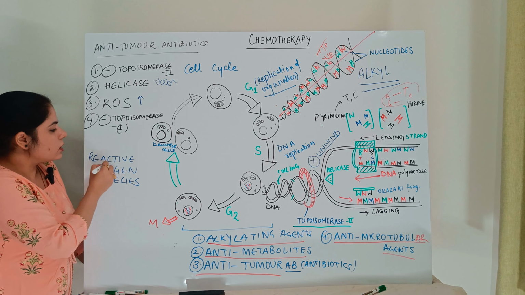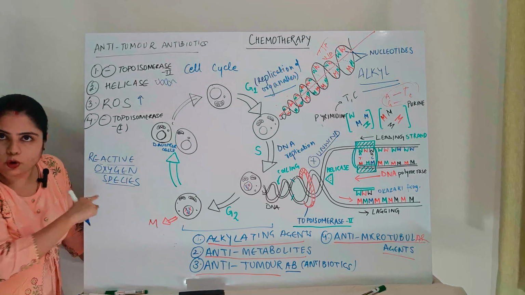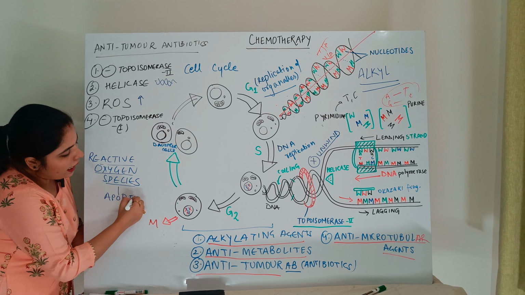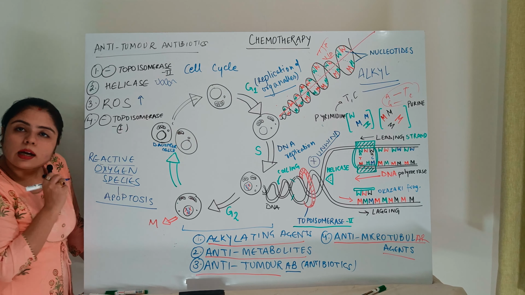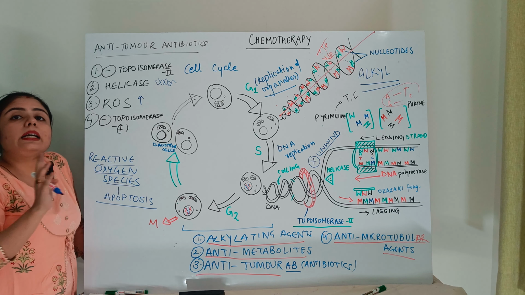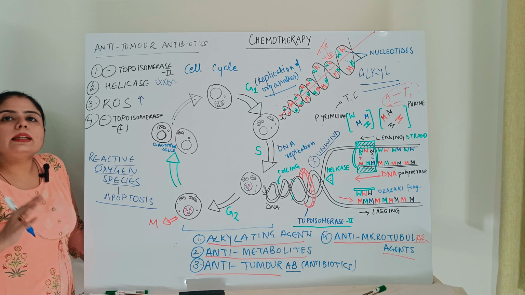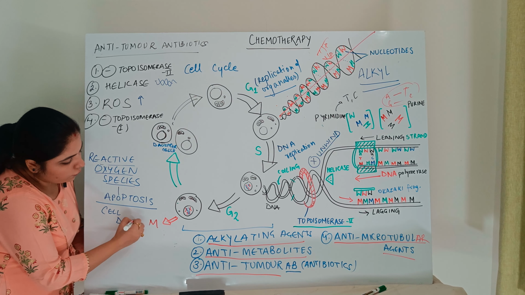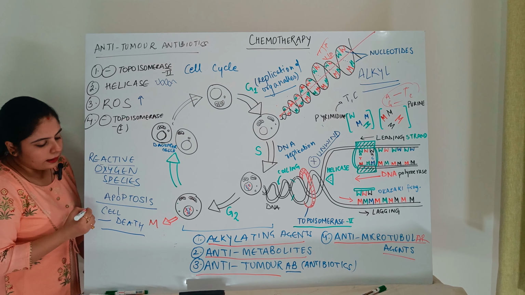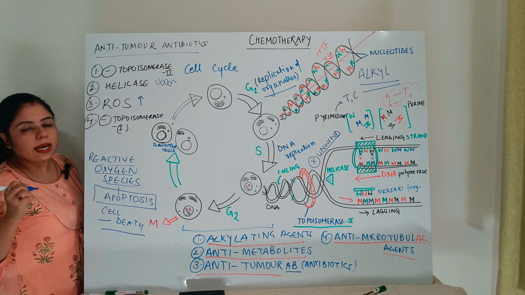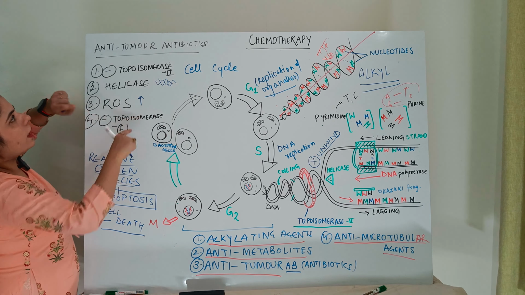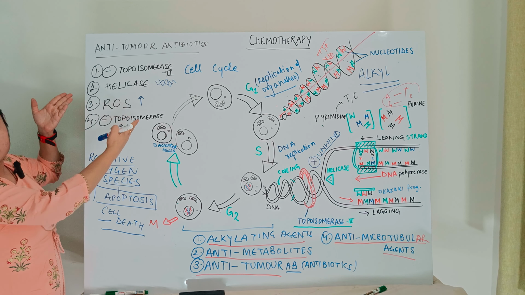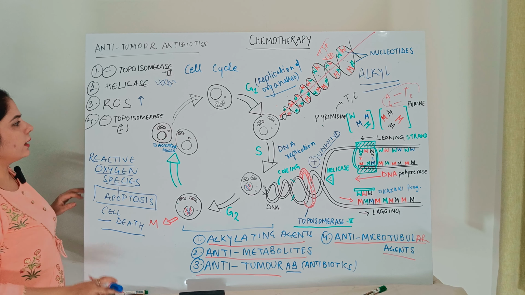These reactive oxygen species are very notorious because they trigger the cell to undergo apoptosis, that is, untimely cell death. So if a drug is causing apoptosis, it is very useful, falls into the category of anti-tumor antibiotics, and is checking the growth of the tumor cell by killing it.